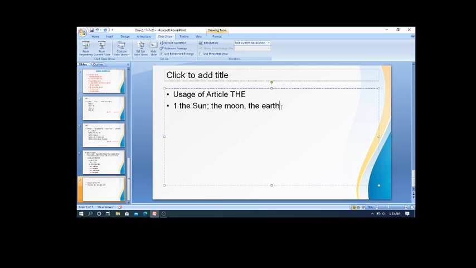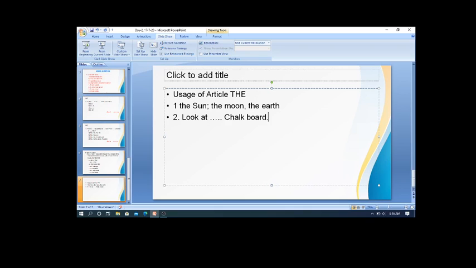Now come to the second rule. Now see this example. Look at dash chalkboard. What is the article we use here? Now I am asking you, pointing out a particular thing. Look at the chalkboard. What chalkboard?